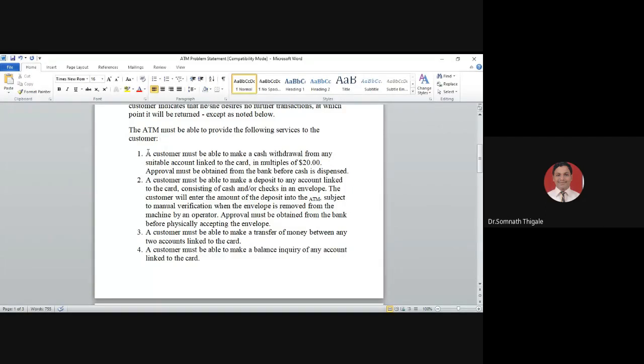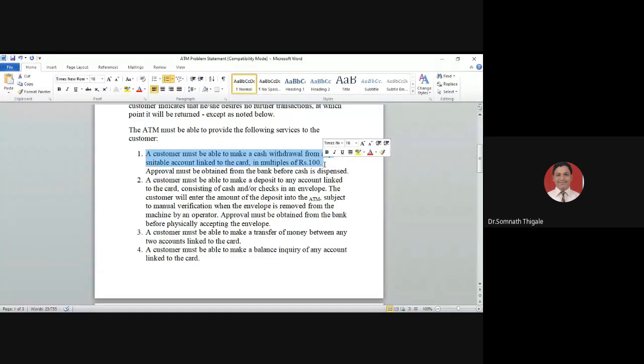Customer must be able to make a cash withdrawal from any suitable account linked to the card in multiples of, just for our understanding, rupees 100. So a minimum 100 rupees transaction can be done. Approval must be obtained from the bank before the cash is dispensed. Now what is the meaning of this? The first line: the customer must be able to make a cash withdrawal from any suitable account linked to the card in multiples of 100.